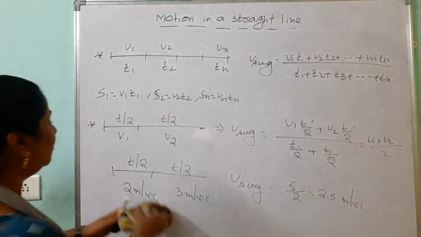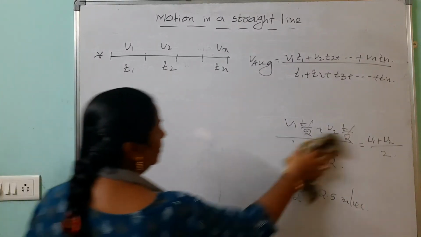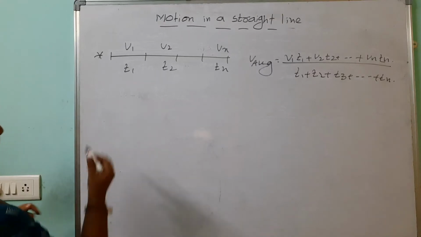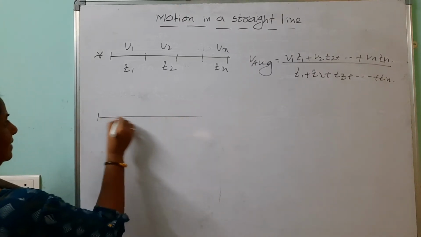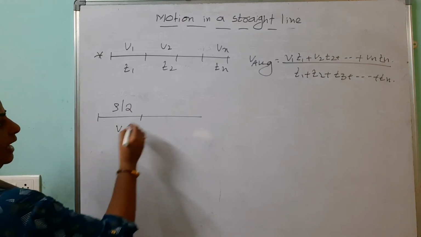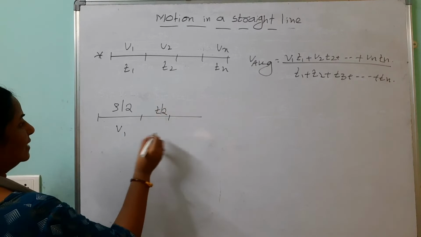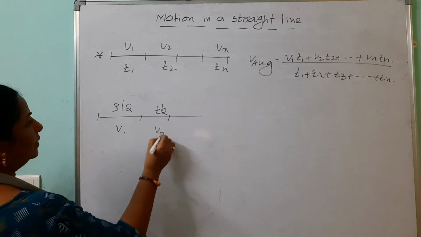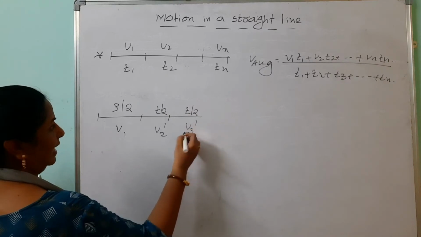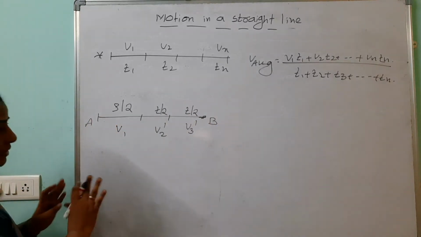And in a few problems, look here, they are giving like this also. If the body covers half of the distance with how much speed? v1, and the remaining half of the distance, in this, half of the time is v2 dash speed, and the remaining half of the time is v3 dash. Here how to find out the average speed? See, don't confuse.